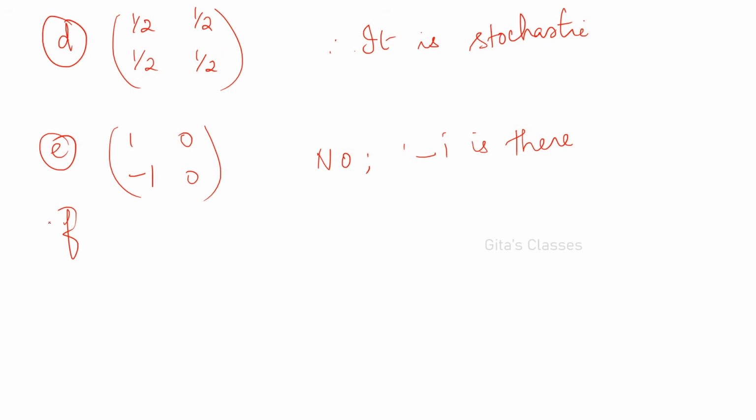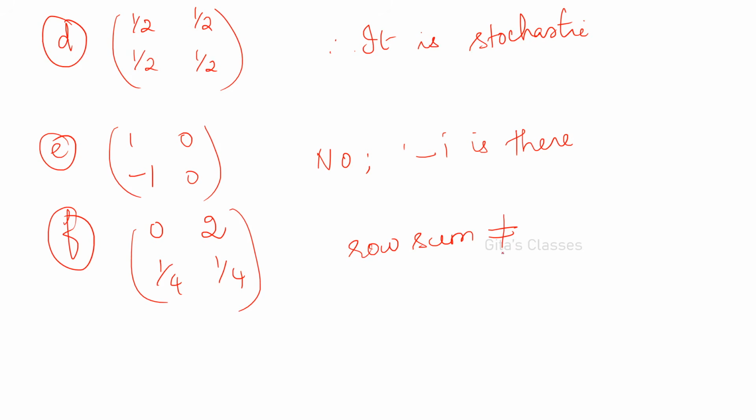Next: 0, 2, 1 by 4, 1 by 4. Is it a stochastic matrix? No, because the row sum is not equal to 1. Therefore, it is not a stochastic matrix.